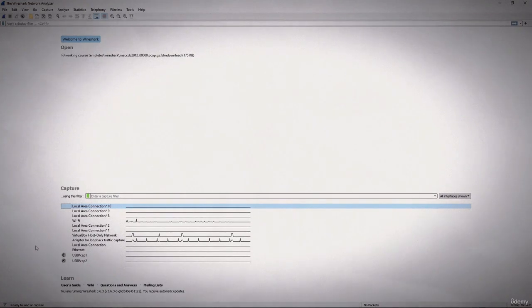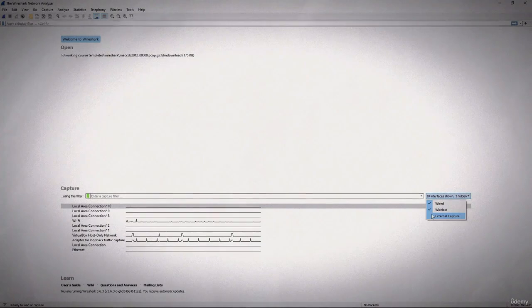Below capture it says use this filter. Now you could put a capture filter in there. I usually don't because it limits you to only what you are filtering and you miss everything else, but you could if you want to put a filter there. And next here you see is all interfaces shown. So if I click on this and just unselect this external capture, you'll see it will remove USBPcap, and if I select this, it will again show it here as well. And one more thing you can see with Ethernet, nothing is happening here because right now we have a wireless connection, we don't have an Ethernet cable connected, so there is nothing here.